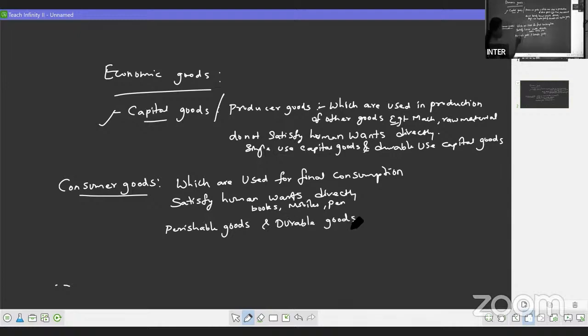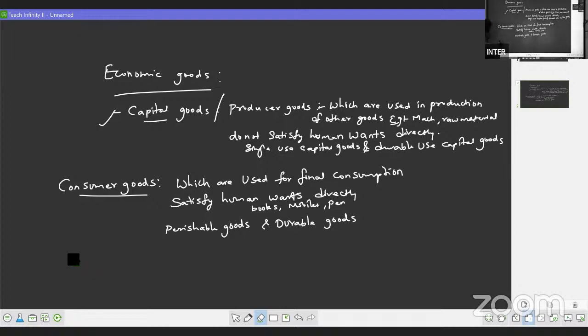Like 3 points for 2 marks, that is enough. So we are writing consumer goods are used for final consumption. They satisfy human wants directly. Examples we can give as books, mobile phone, pen, etc. And they are again divided into perishable and durable goods. So this way we have consumer goods and capital goods. Now you got the difference between capital goods and consumer goods. So 3 points for 2 marks, very, very important points.